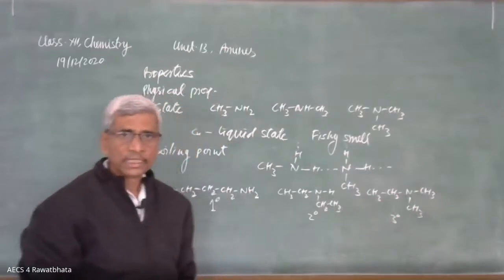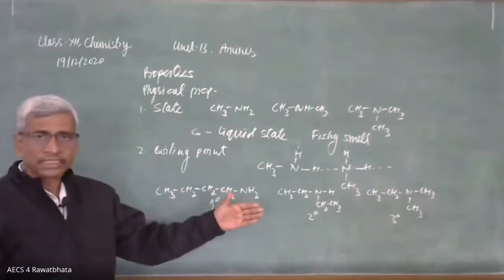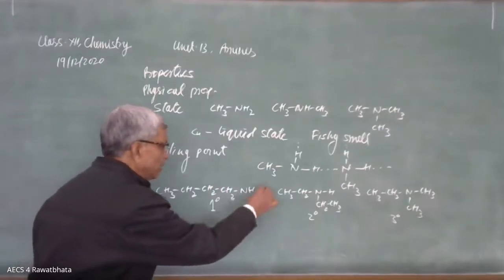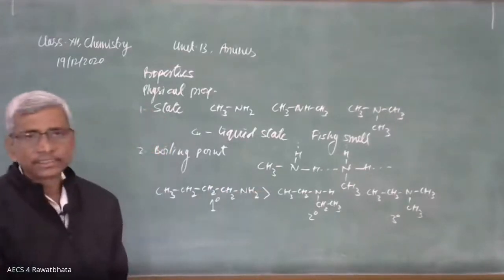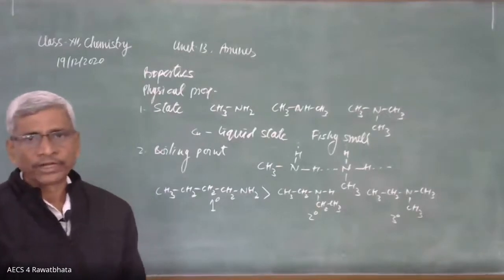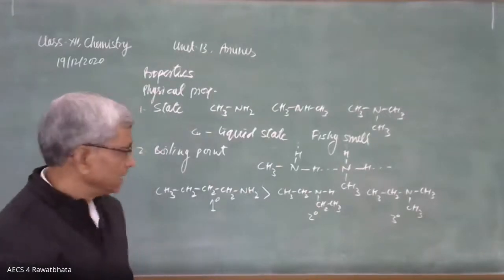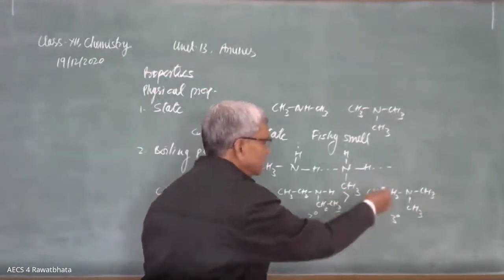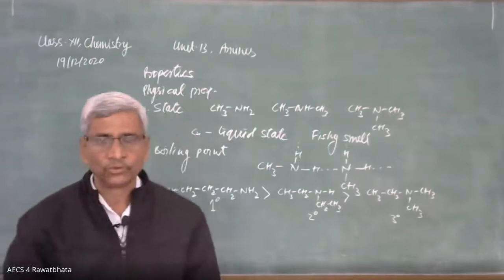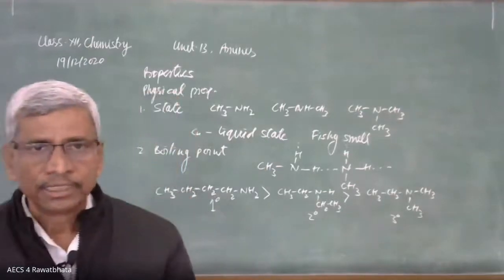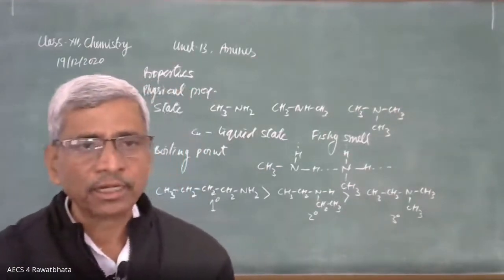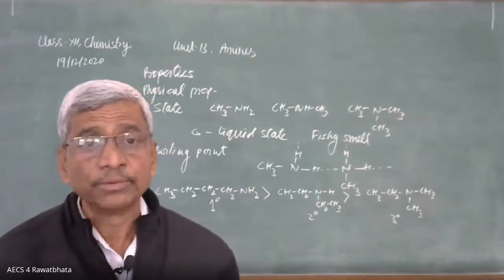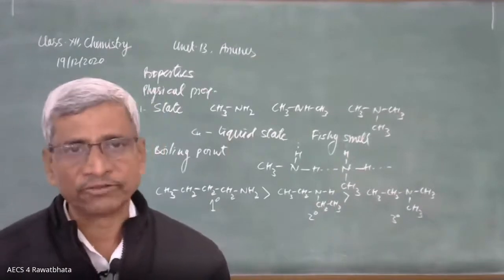Overall, if you compare their boiling points, these are isomeric compounds. So primary amine gets the advantage of surface area and a greater number of hydrogen bonds. That's why it has a higher boiling point as compared to 2 degree, and higher than 3 degree. Okay, beta? Clear? It depends on surface area and the number of hydrogen bonds between the molecules and surrounding molecules.